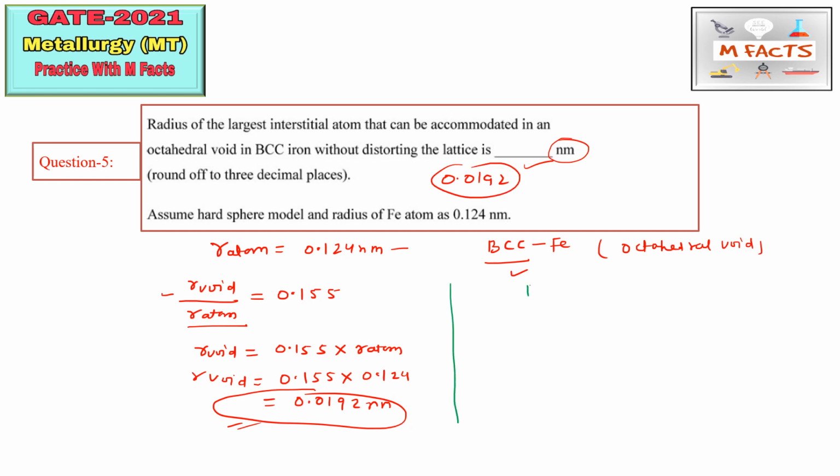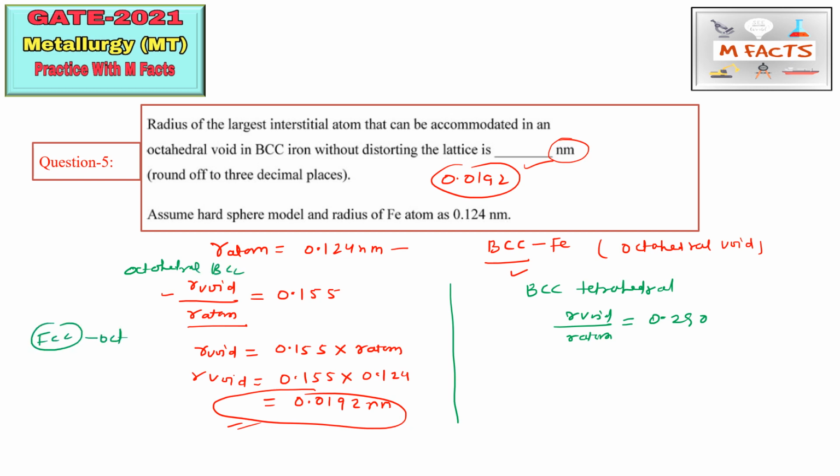In addition, I want to tell you a few other things. For BCC tetrahedral, the ratio R void by R atom is equal to 0.290.